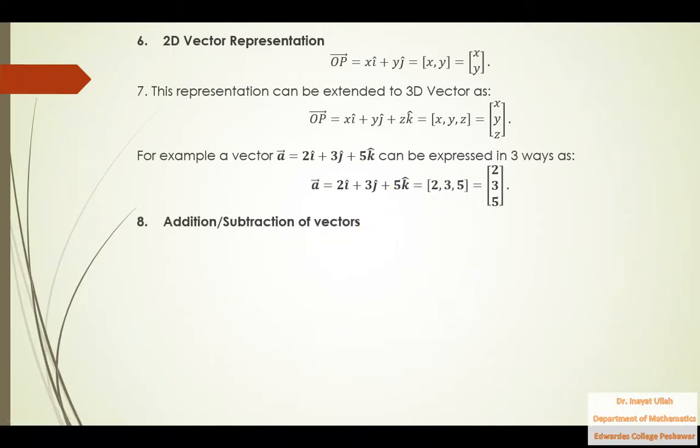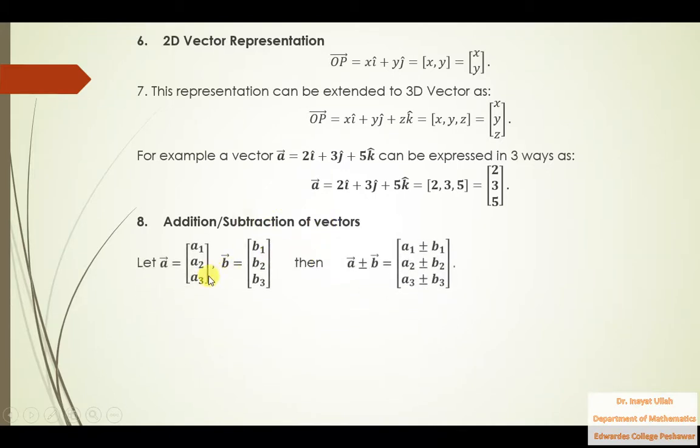Now the next one is addition or subtraction of vectors. What is the addition and subtraction of vectors? For example, you are given a vector A whose components are a1, a2, a3. That is, in this vector, this is a1, this is a2, this is a3. So vector A is a1, a2, a3, and the second vector has components b1, b2, b3.